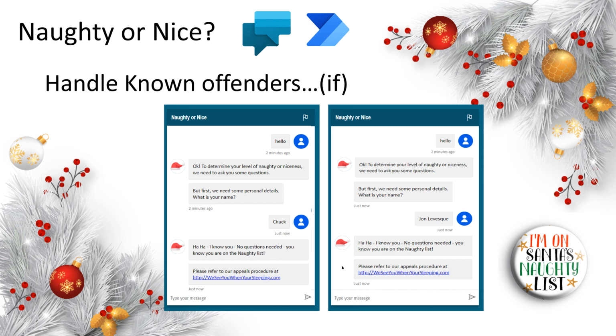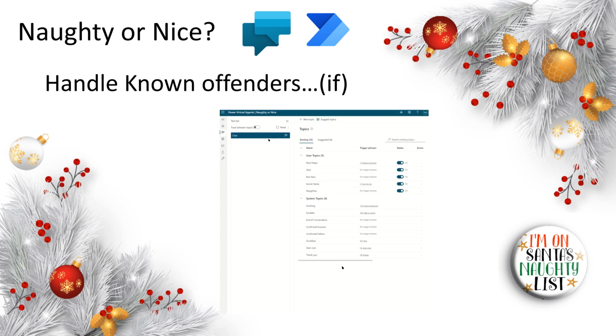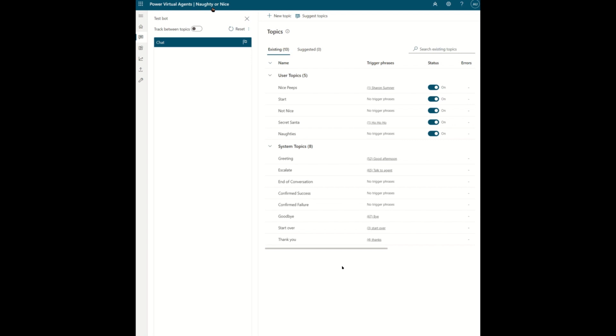So we also want to handle some known offenders, and if any of you know Charles Sterling or John Levesque, you'll know why I picked them to be our known offenders. The question with the Power Virtual Agent is just how you go about handling the exceptions or the workarounds that you want within your feedback. Having asked the question, how are we going to handle these exceptions where we want to give a slightly different answer? In this case, no questions needed. We know who you are. You're on the naughty list. Refer to the appeals procedure at weseeyouwhileyou'resleeping.com, which doesn't exist.